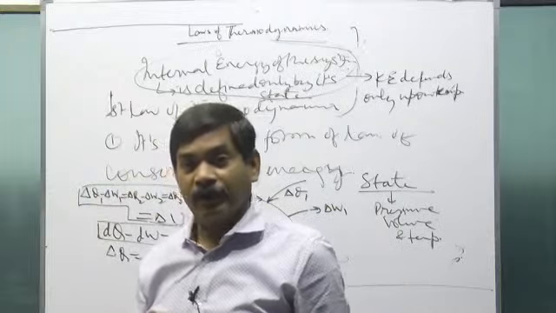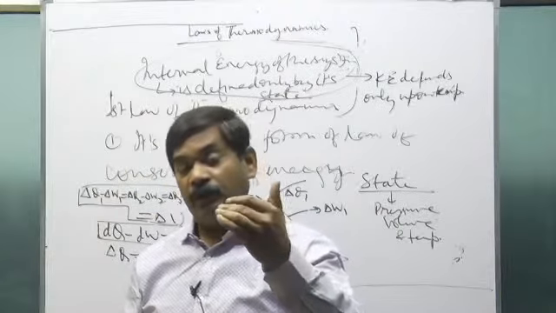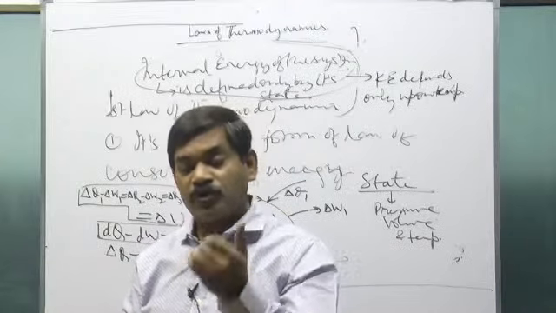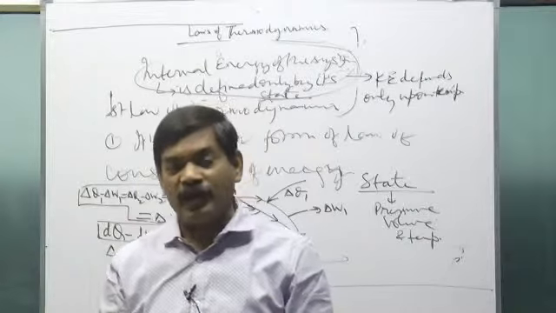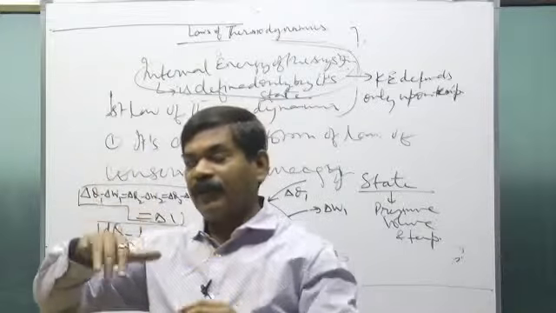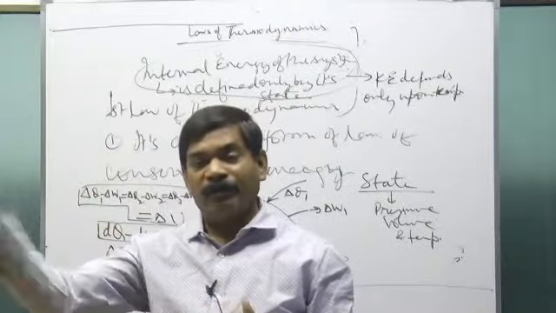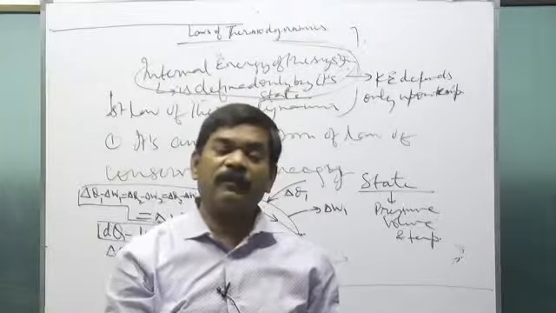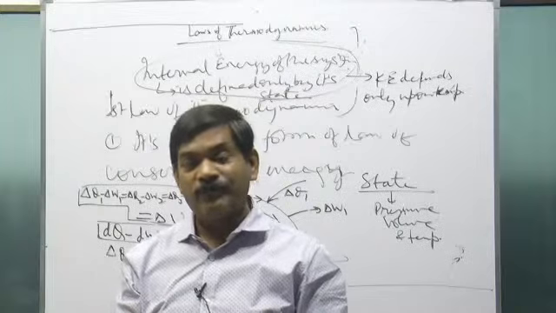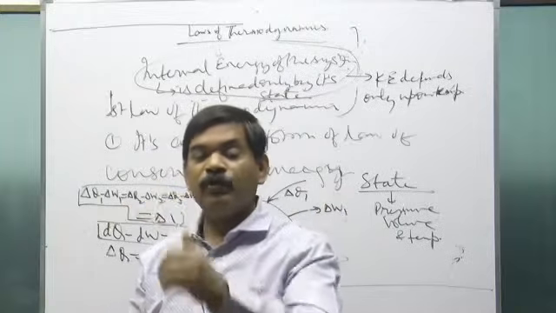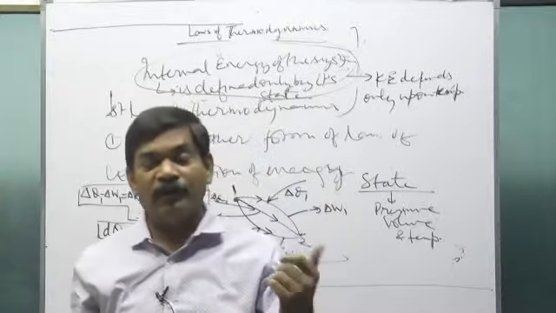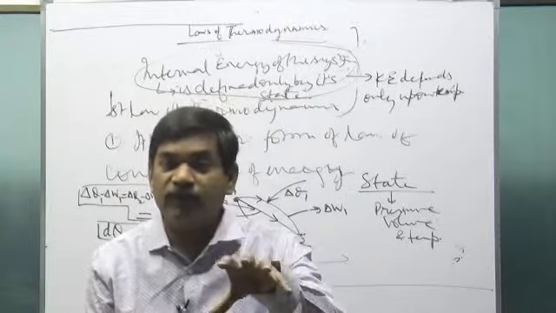So it's always a cycle. So when there is a cycle, if both the processes in the cycle are isothermal, then in one process you are supplying heat that gets converted into what? Work. And in the reverse process, all that work again gets converted into what? Heat. So your work done ultimately is what? 0. You don't want that. So that means through the isothermal process, maybe you are getting the work, but when you get back to the original point, there are some other processes involved. So that makes the process inefficient.